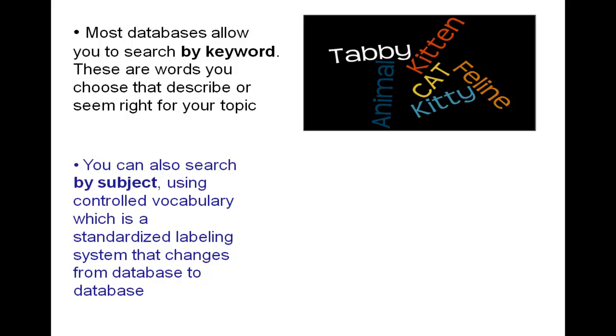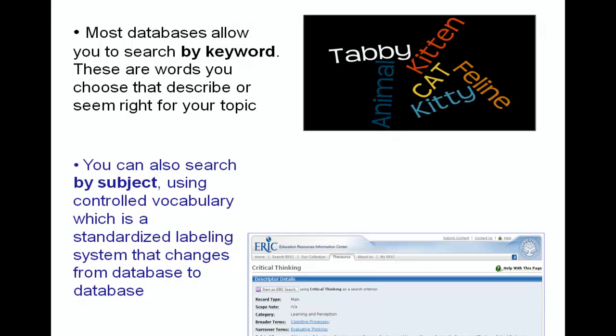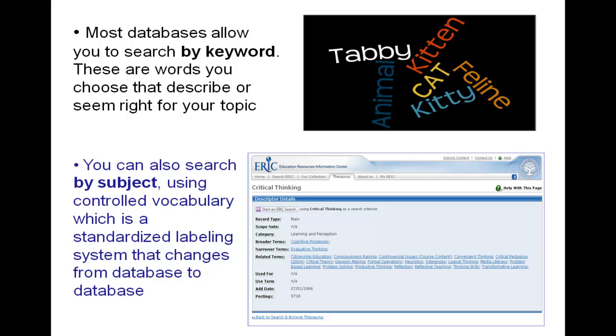Now, besides keyword, you can also search by subject using a controlled vocabulary, and that's a standardized labeling system that changes from database to database. So here what we have is a screenshot of an education resource found online and also from one of our EBSCO vendors, and it's called Education Resources Information Center, or ERIC for short. And here you can see I've consulted the ERIC thesaurus to look up and see what other terms are described or used related to the subject of critical thinking.